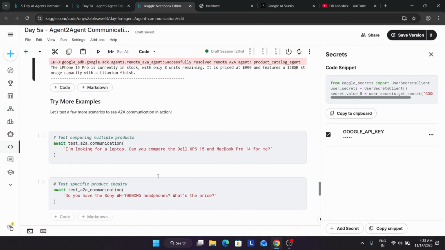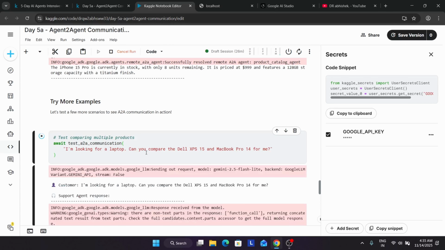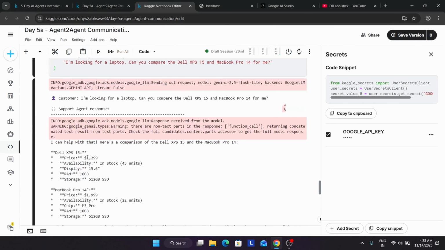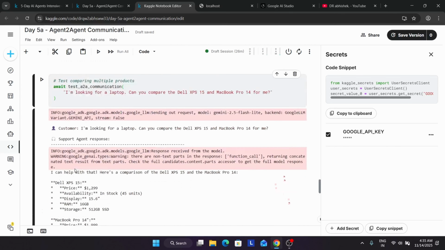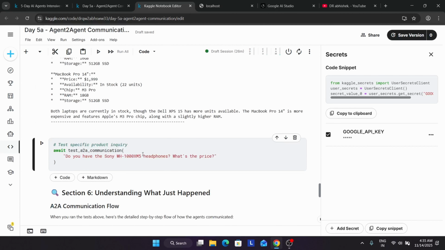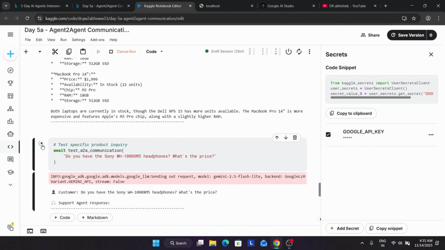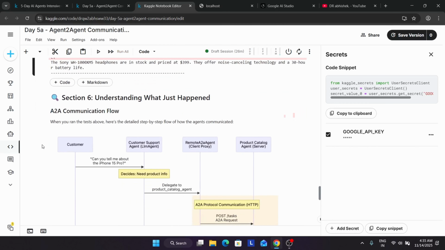Here are some more examples. If you are looking for a laptop, you can run it. So I'm looking for a laptop. Here you can see all the laptops are covered over here. Now here we have the headphones also. So like this, you can just run it.